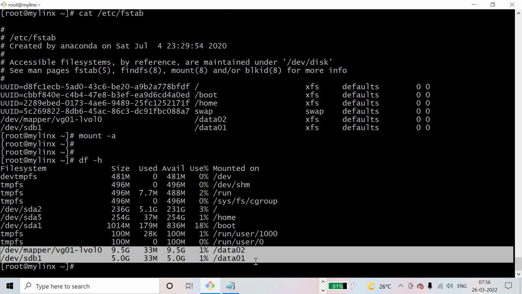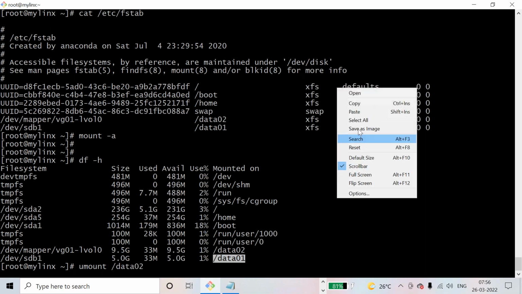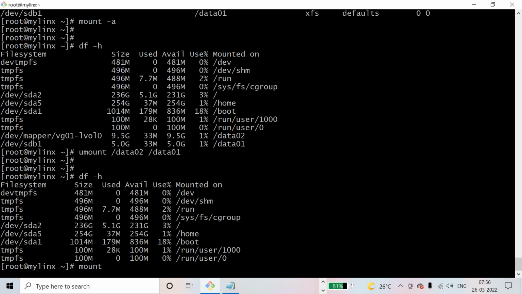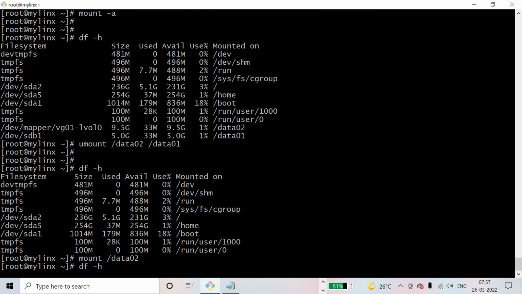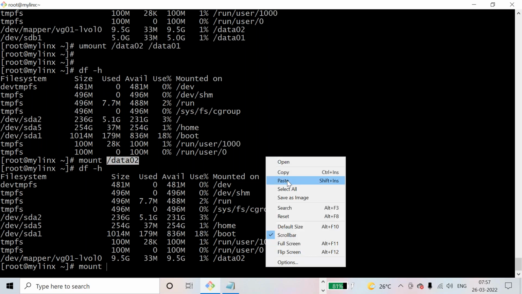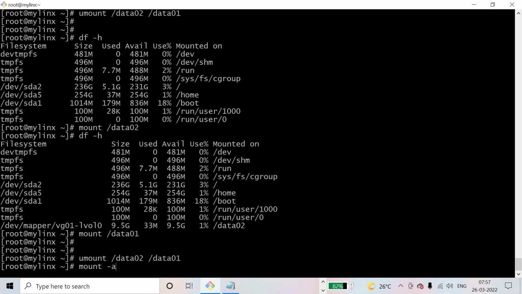How the mount command will work, what is the fstab entry, and mount -a. See, one more thing: umount data02, data01. I have unmounted both. Now I can pass the mount command to only one. If I want to mount only one, I can pass only one. Then see, only one is mounted. If data02 is mounted, I can mount data01 too. Okay, if I don't want it like this, I can mount all file systems at a time with mount -a.